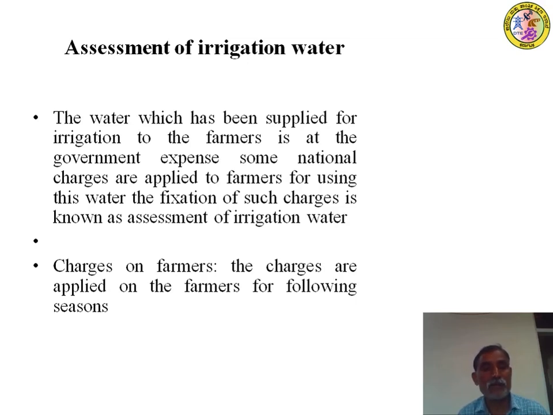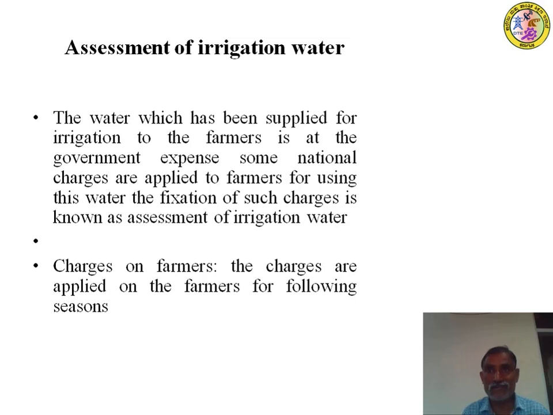For drinking water, you have to pay water charges. For electricity, you have to pay electricity charges. Similarly for irrigation, the government has invested thousands of crores for the benefit of the farmers. We have to pay back to the government or the bodies responsible for the maintenance of the system, or for the initial amount incurred by the government or any person. Therefore, a system is adopted to assess the irrigation water.